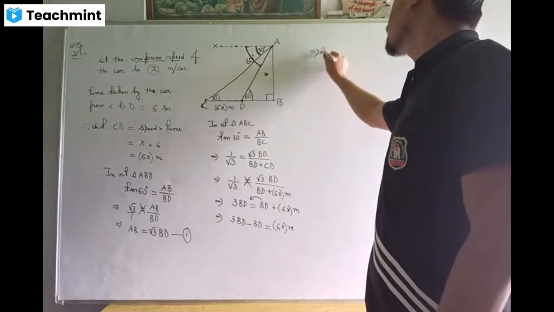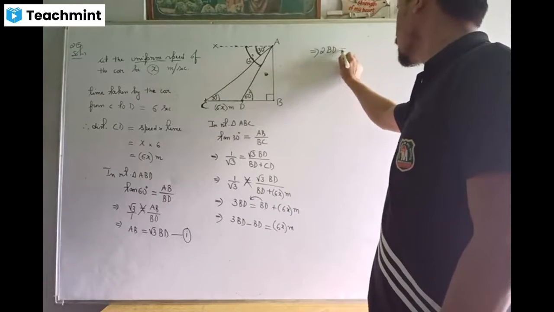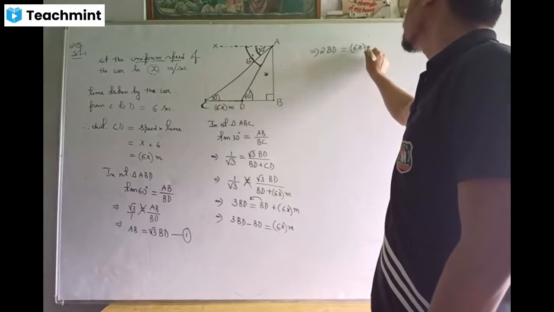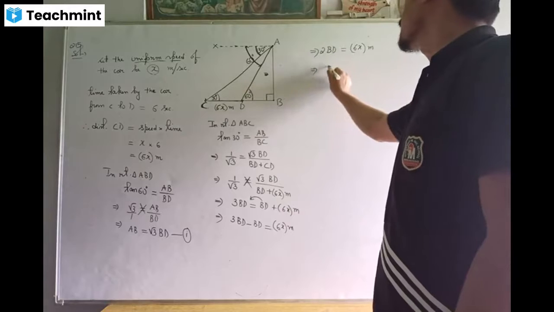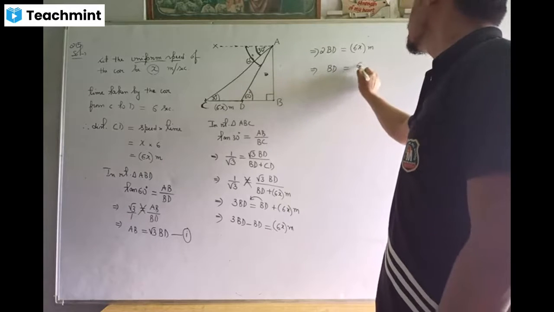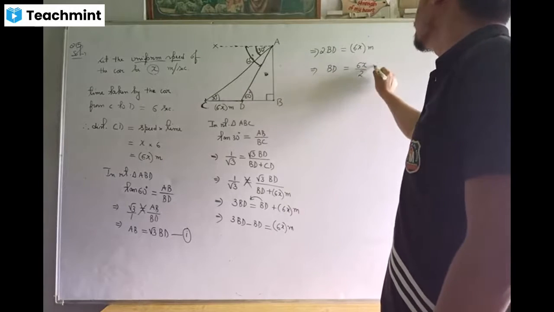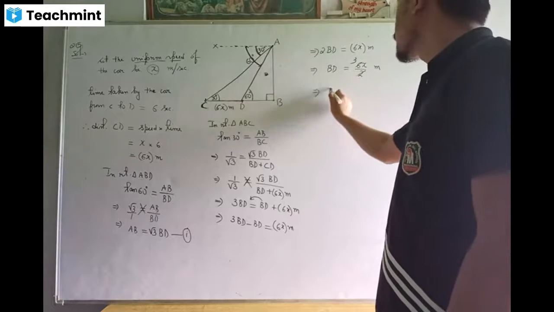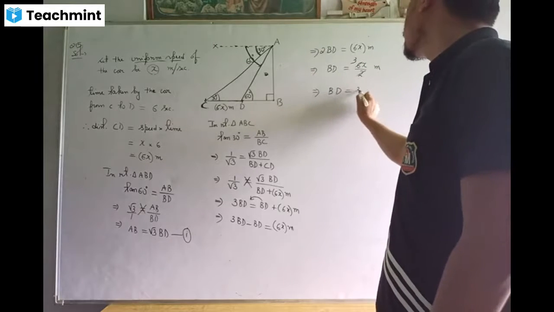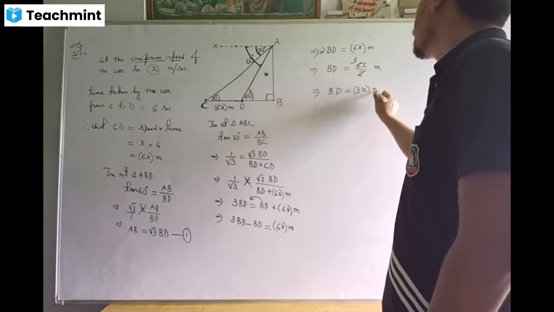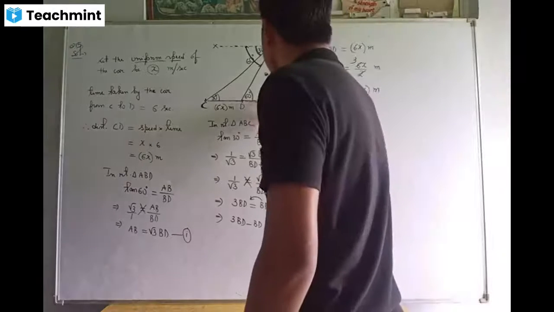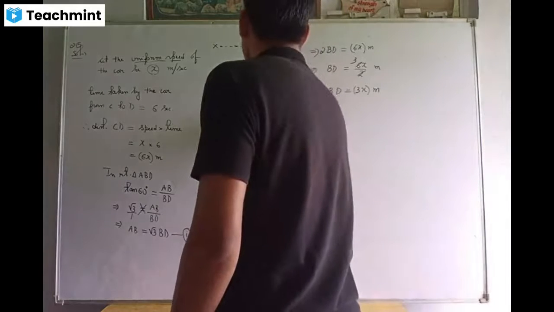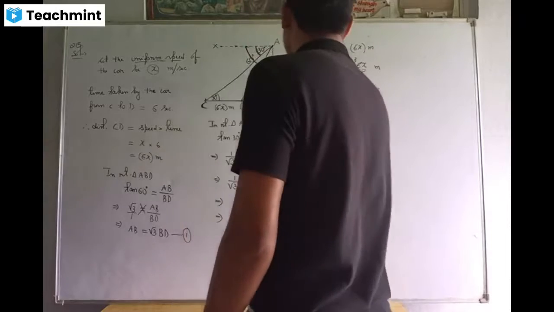So this implies twice BD is equal to 6x meters. So your BD will be 6x upon 2 meters. 3 times is 6. So your BD will be 3x meters. So this distance BD is 3x meters.